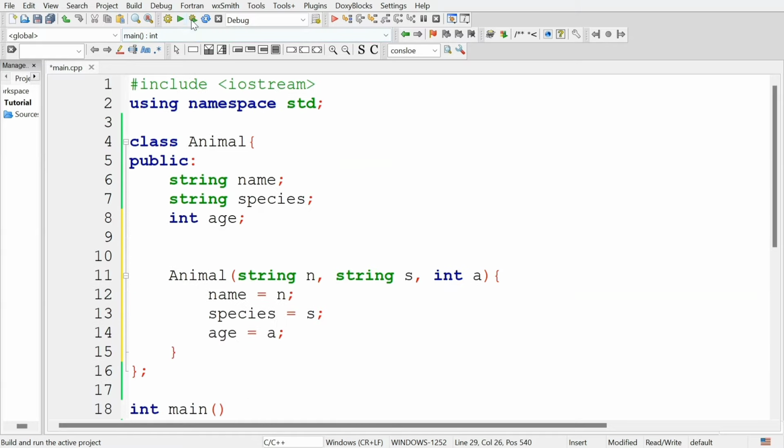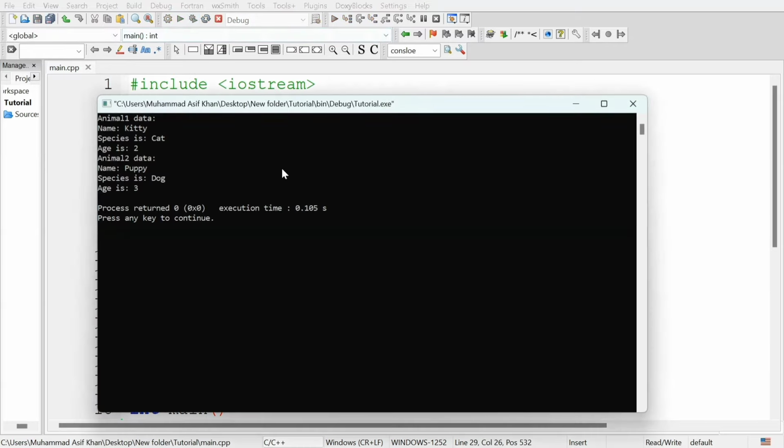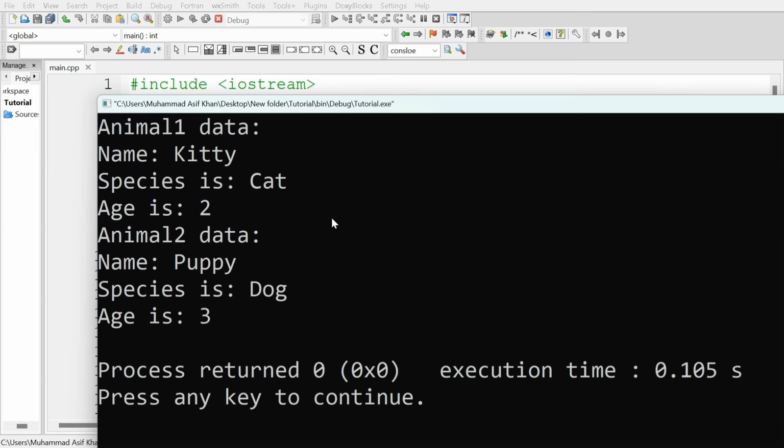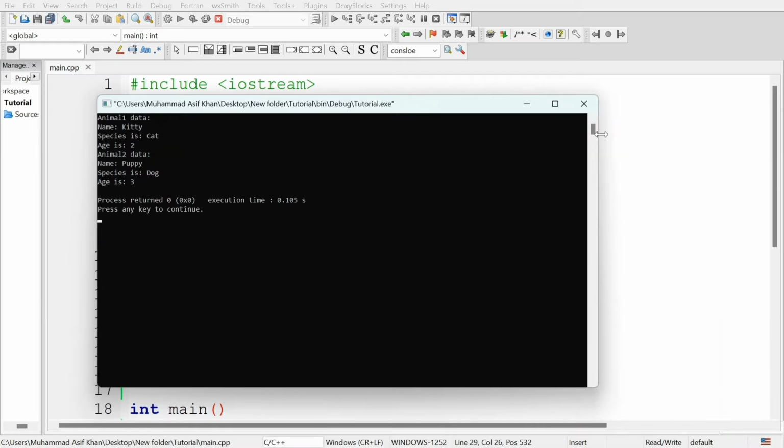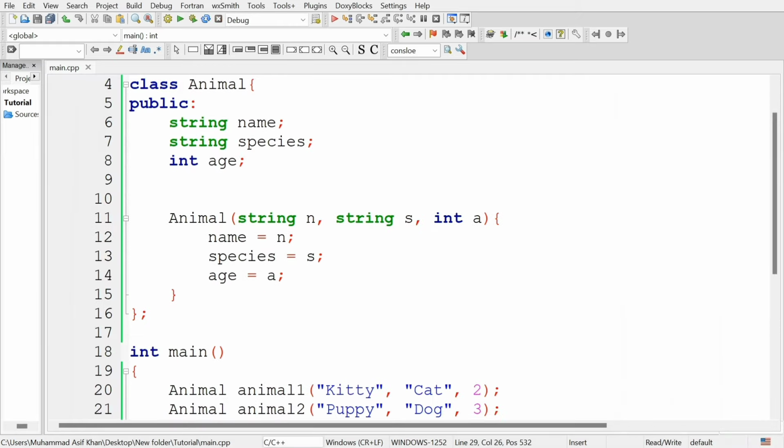Let's run the program, and you can see it displayed the same output: animal1 data, name kitty, species cat, age is 2; animal2 data, name puppy, species dog, age is 3. So this is the constructor.